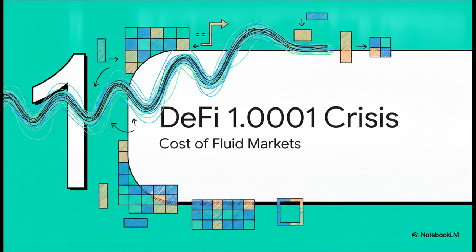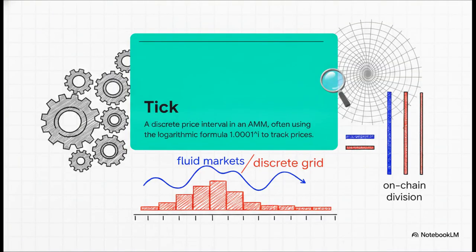Part 1. The DeFi 1.001 crisis and the cost of continuous markets. To really grasp this, we have to look at how legacy automated market makers, or AMMs, actually handled the incredibly messy, continuous flow of human trading on a discrete digital ledger. To pull this off, they rely on something called a tick. Basically, a tick is just a discrete price interval.